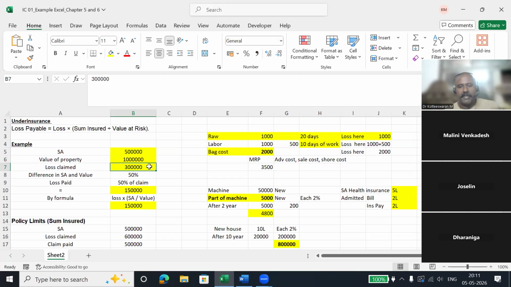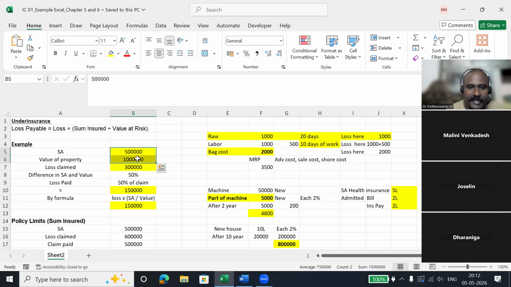5 லட்ச ரூபாய்க்கு நீங்க sum assured இருக்கு, maximum they are going to pay. So 3 லட்ச ரூபாய் உங்களுக்கு லாஸ் ஆயிடுச்சுன்னா இன்சூரன்ஸ் கம்பெனி 3 லட்சம் உங்களுக்கு பே பண்ணணும். That is the logic. But you already cheated the insurance by deliberately reducing the sum assured. So they are also going to deliberately reduce the claim, நீங்க எவ்வளவு percentage குறைச்சிருக்கீங்களோ.